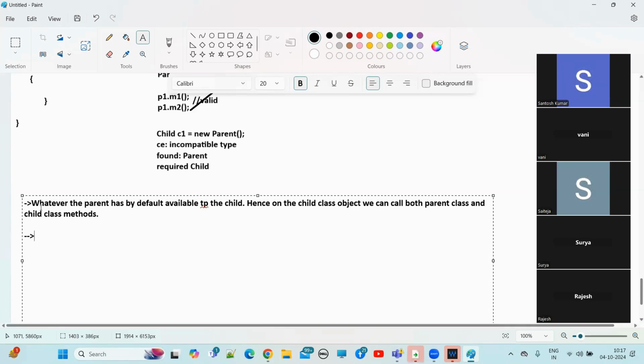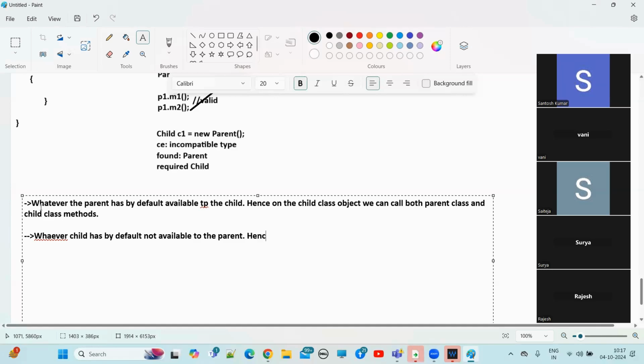Okay. Now, the second point. Whatever child has, whatever child has by default, not available to the parent, right?